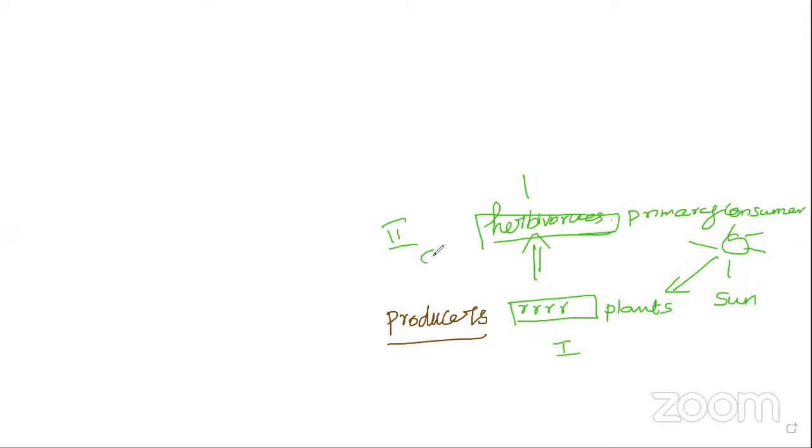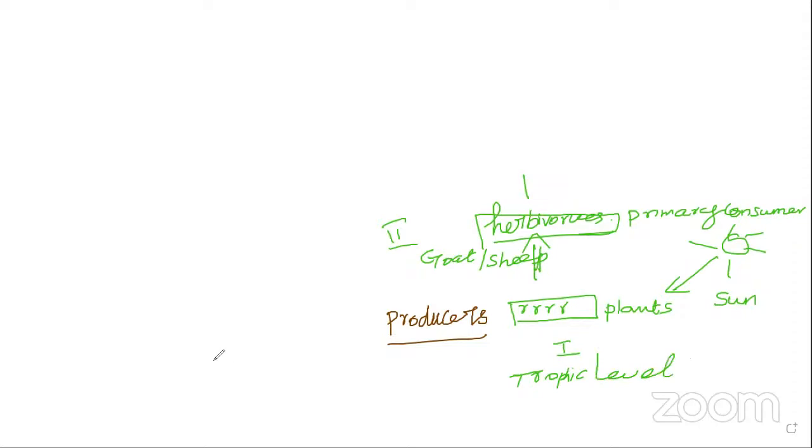Take an example, goat, sheep. It may vary depending upon the ecosystem. Suppose, take an example, it is a forest, this is also a normal trophic level. Okay, my dear, trophic level.